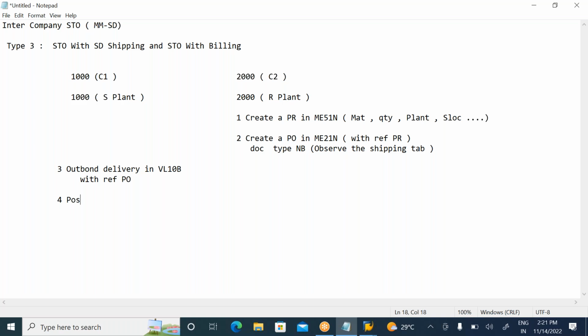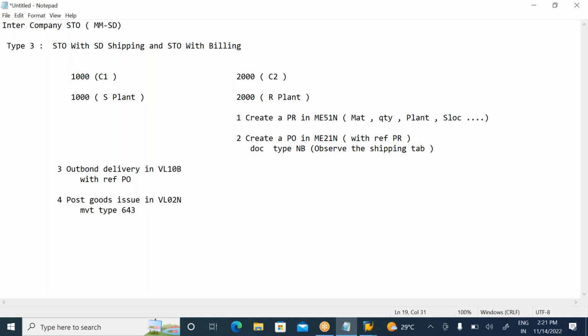But now the fourth step will also be handled here itself. These people will do the post goods issue in the VL02N transaction code, with respect to the outbound delivery. Now you need to observe the movement type. For type 1 STO, the movement type will be 351. For type 2 STO, the movement type will be 641. For type 3 STO, the movement type will be 643. All of this they'll ask in interviews.